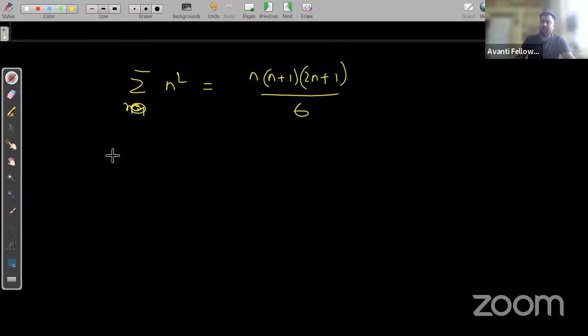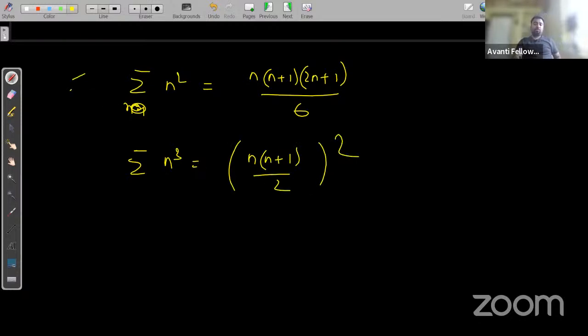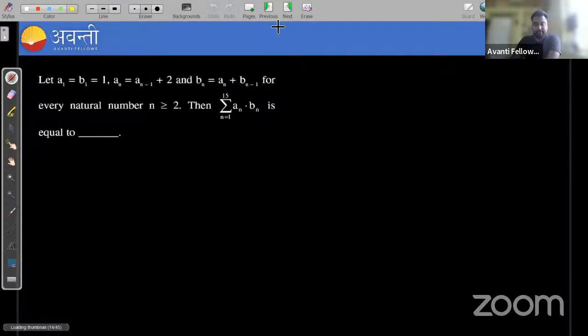Remember this formula, they are very useful. And summation of n cube is n into n plus 1 by 2 whole square. Remember, these are two important formulas which we'll use in problem solving, guys. Okay, so let's solve one question here.